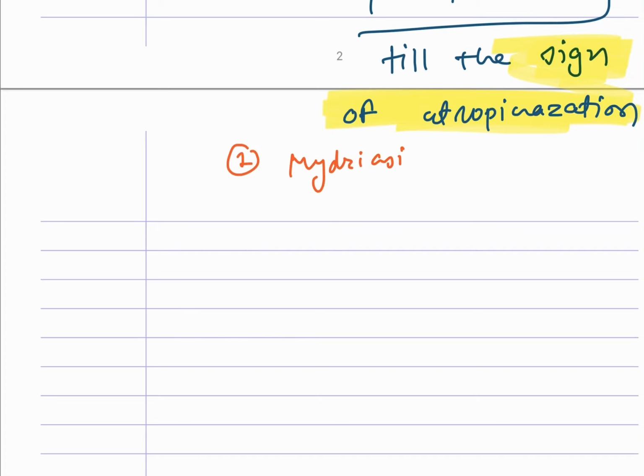The patient will come with severe miosis, but when we give atropine as a treatment, the patient will start showing mydriasis. So it is the most common sign of atropinization. The second sign, which is the most specific, most reliable sign, is the decreased secretion.